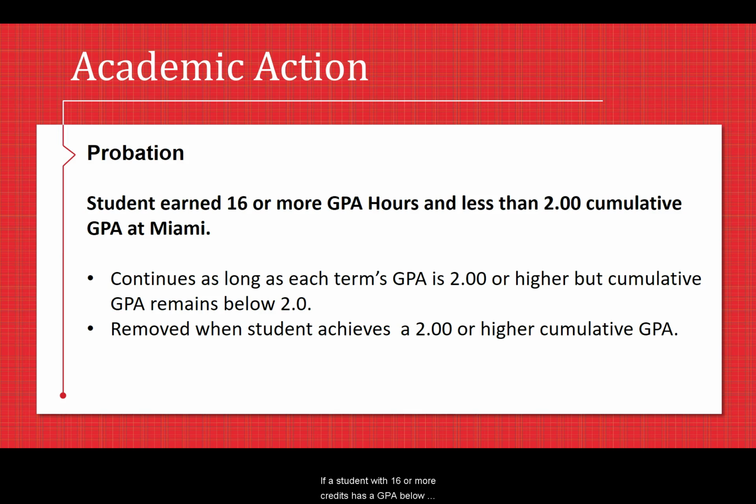If a student with 16 or more credits has a GPA below 2.00, then the student is placed on academic probation. A student will continue on academic probation as long as each term's GPA is 2.00 or higher, but their cumulative GPA remains below a 2.00. A student can remain on probation for up to 29 more graded hours if their GPA remains below 2.00. As with academic warning, the student can be removed from academic probation if the cumulative GPA reaches above a 2.00 after the subsequent semester or term.